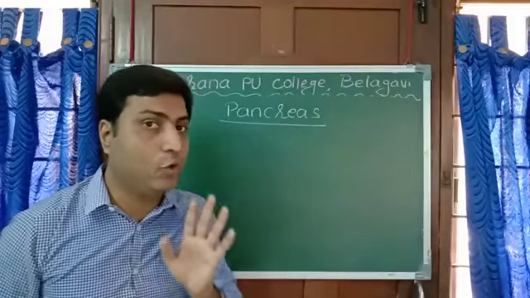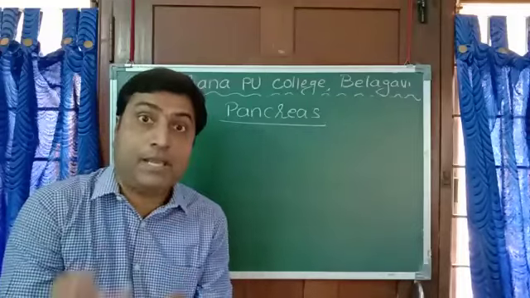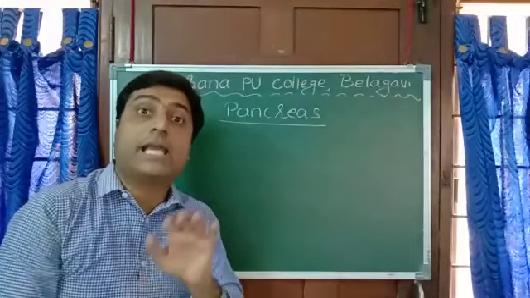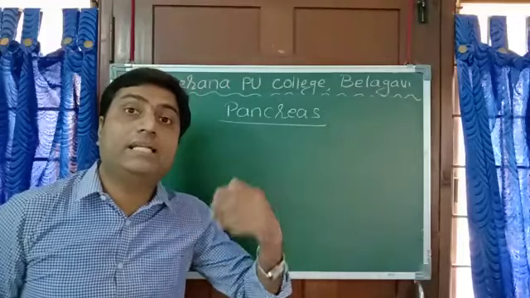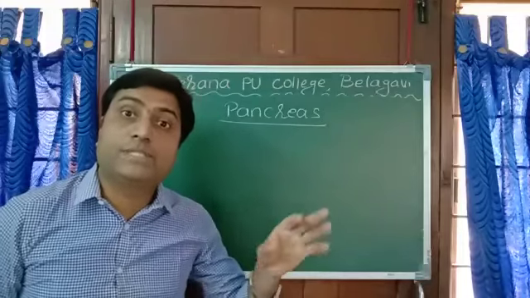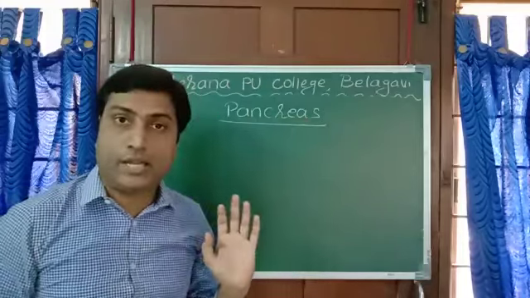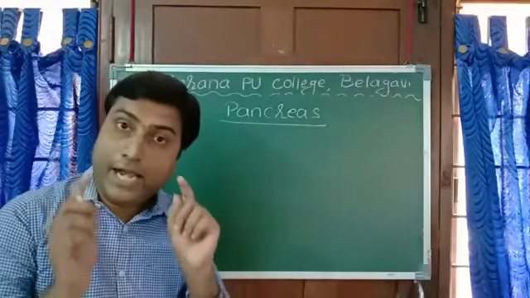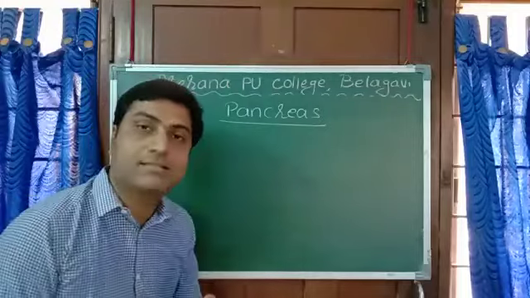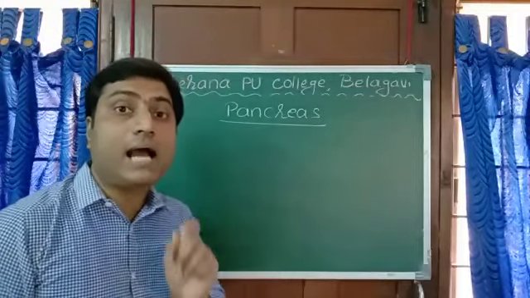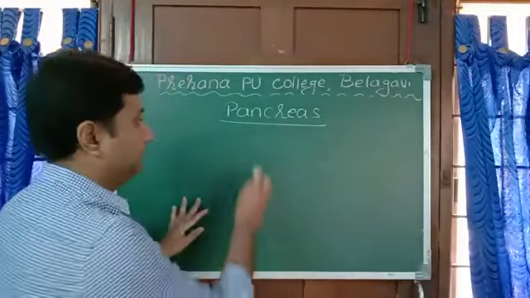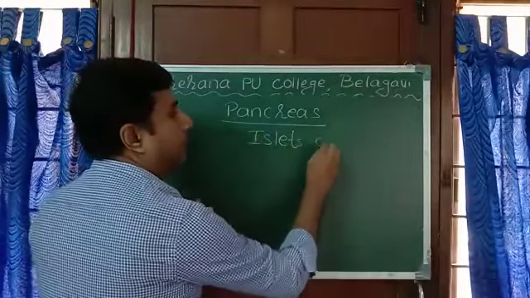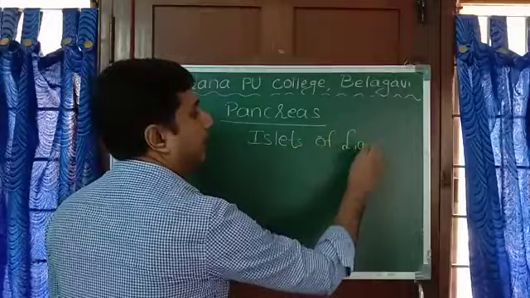I told you what an endocrine gland is, a gland without duct. An exocrine gland has a duct. That exocrine part of the pancreas releases digestive enzymes, trypsin, chymotrypsin, all those. Whereas the endocrine part of the pancreas is also called the islets of Langerhans.